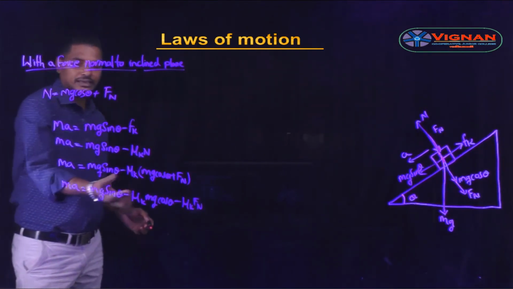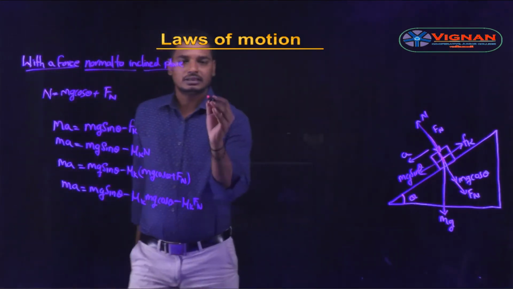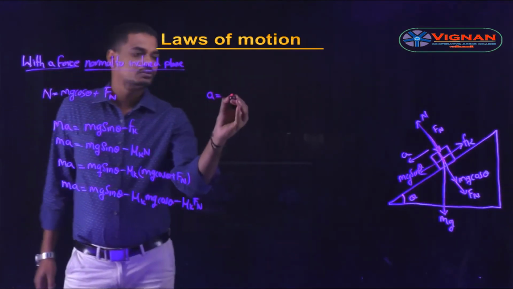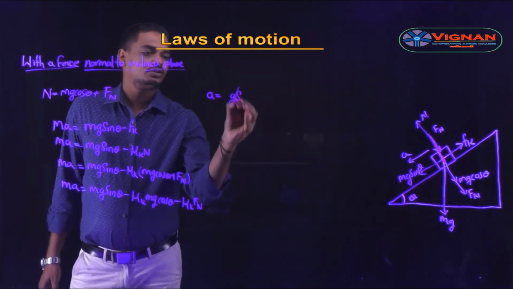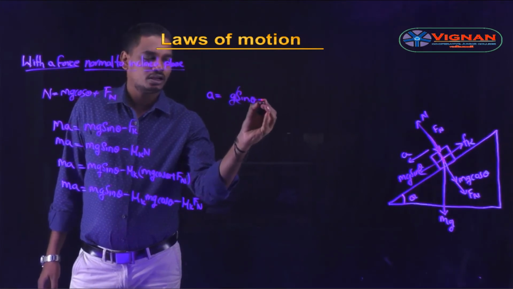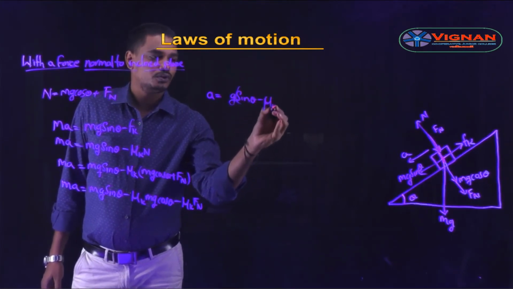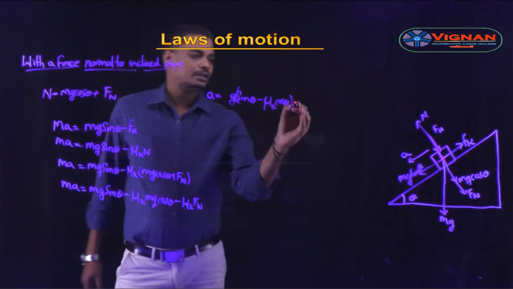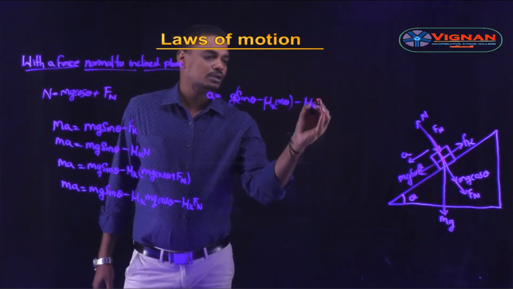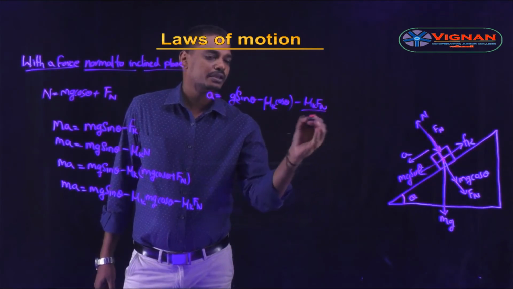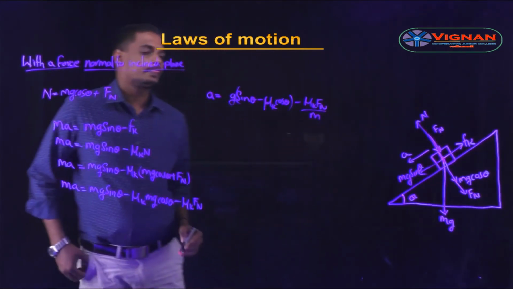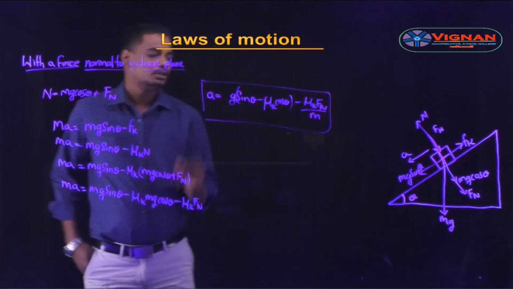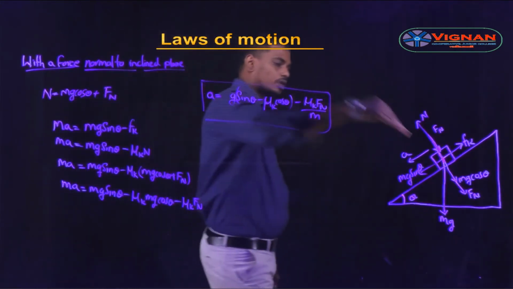So if you take m common and cancel, then the acceleration of the block can be written as a is equal to g into sin theta minus mu k cos theta minus mu k into Fn by m. So this is the acceleration of the block if we apply a force normal to the inclined plane.